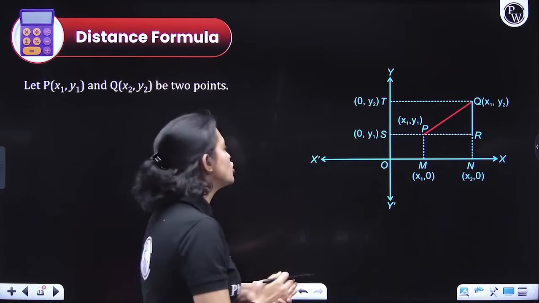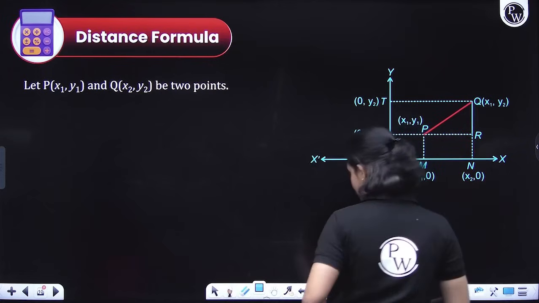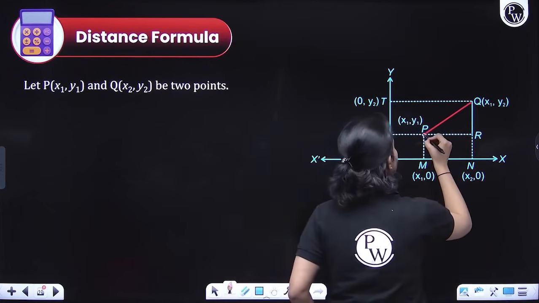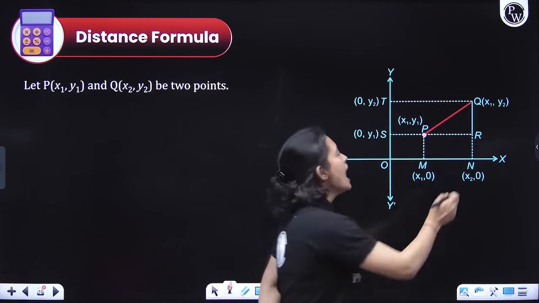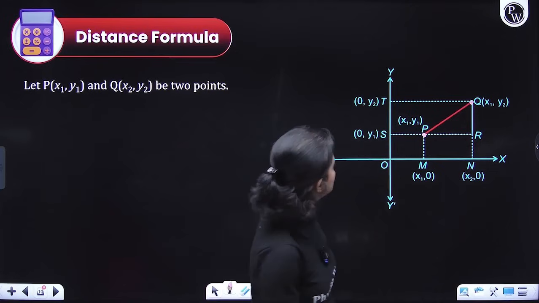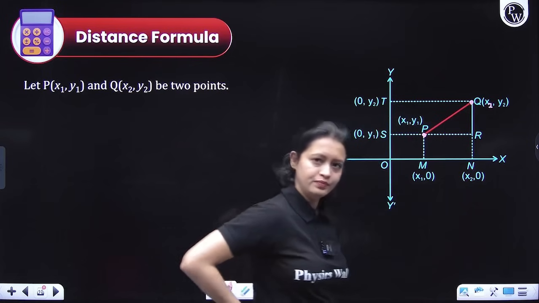Here we have taken 2 points P and Q. The coordinates of P are x1, y1, and the coordinates of Q are x2, y2, guys.